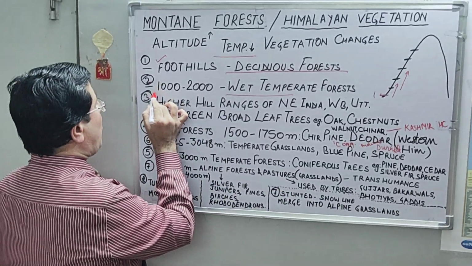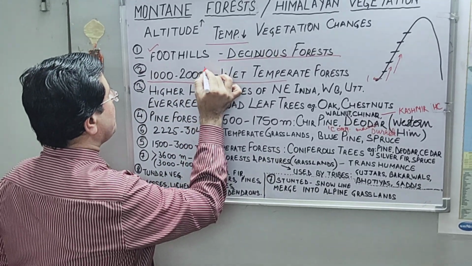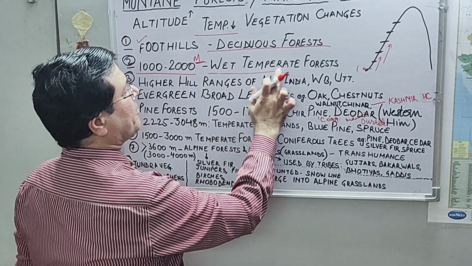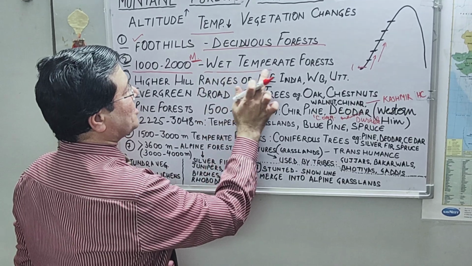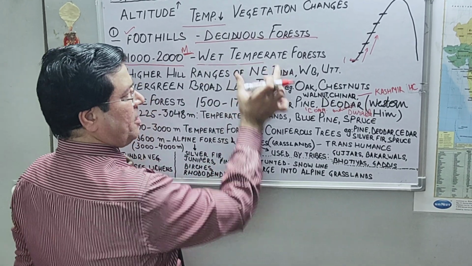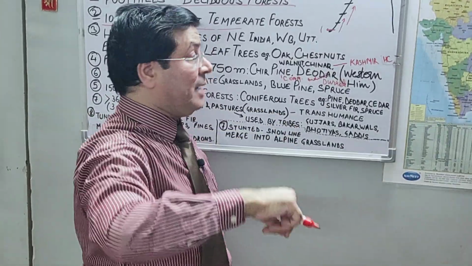Approximately 1000 to 2000 meters altitude is there, and we have wet temperate forest. As its name is suggestive, moisture is there and temperate region is there. Why am I emphasizing on temperate region?